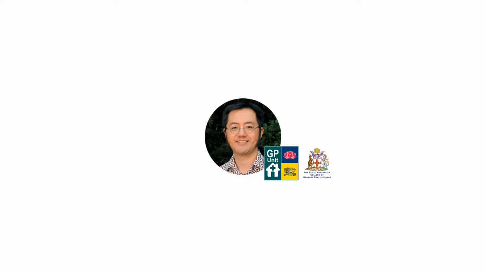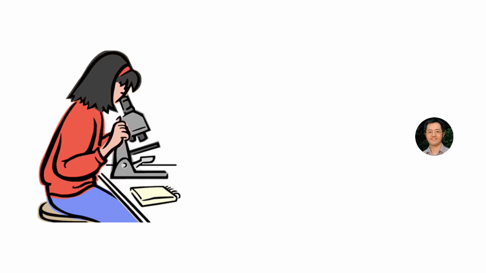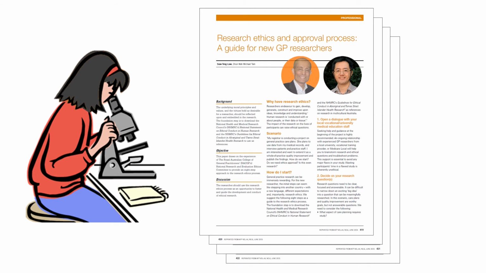So, you want to do some general practice research? Congratulations! The first steps can be daunting with a new language, different expectations and research ethics. In the June 2015 edition of Australian Family Physician, Teng Liao, Professor of General Practice and Chair of the NREEC, and I had our Beginner's Guide to Research Ethics and Approval process published. In this video, I'll cover the 8 steps described in that paper.